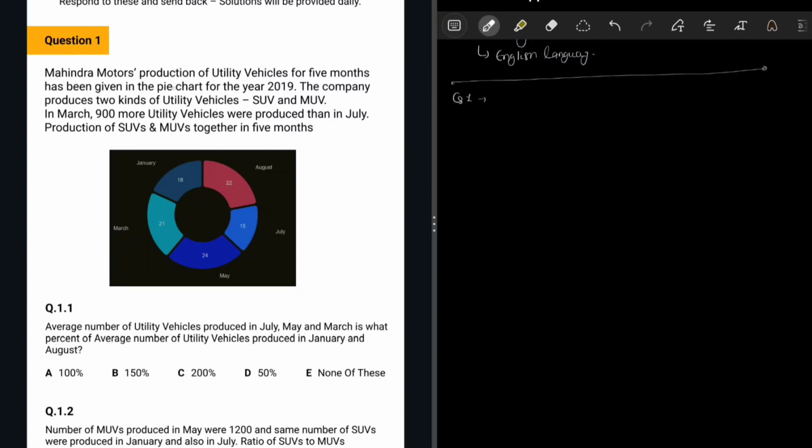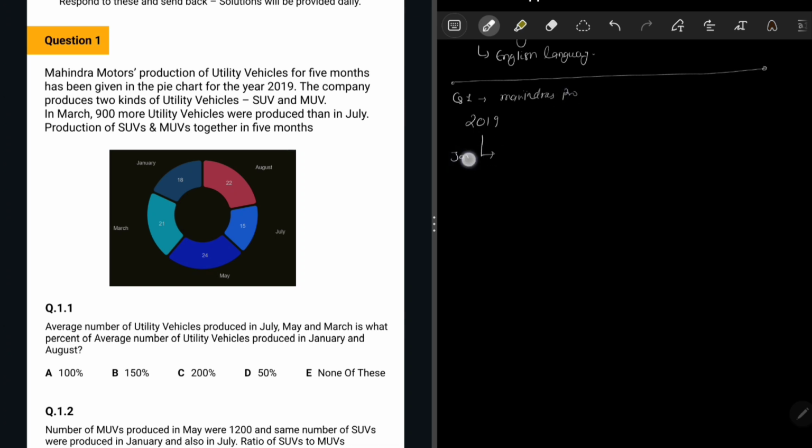It's written Mahindra Motors production of utility vehicle for 5 months has been given in the pie chart. For the year 2019, the company produces two kinds of utility vehicle, SUV and MUV. In March, 900 more utility vehicles were produced than in July. Production of SUVs and MUVs together in 5 months are given below, right? So as given, for 2019 Mahindra's production rates are given, right?